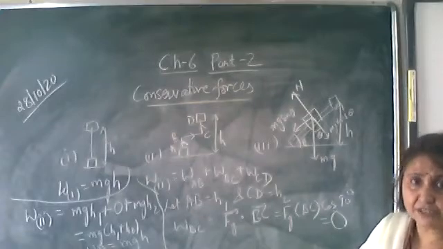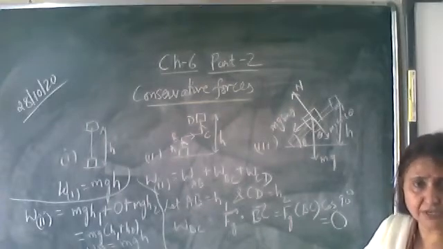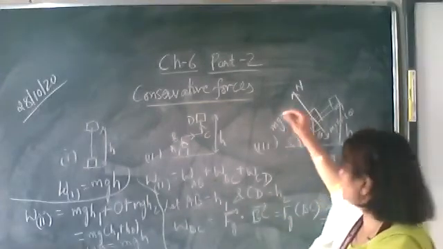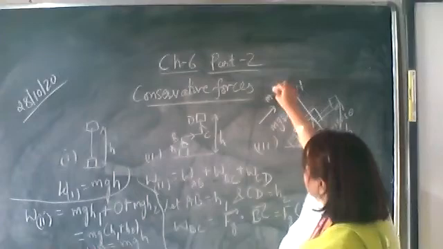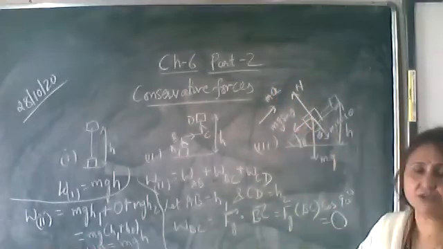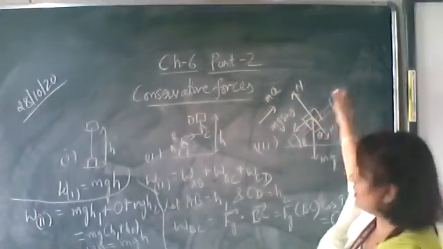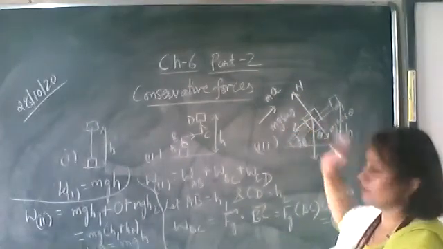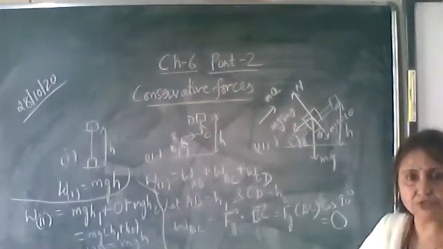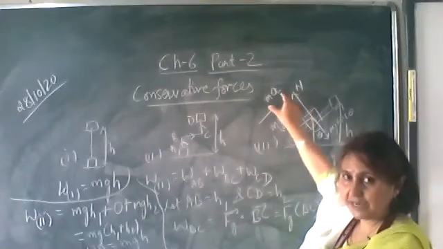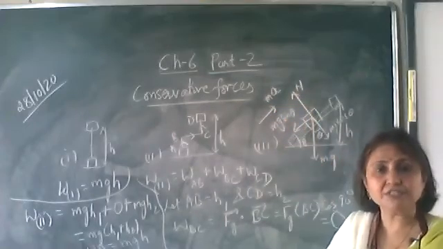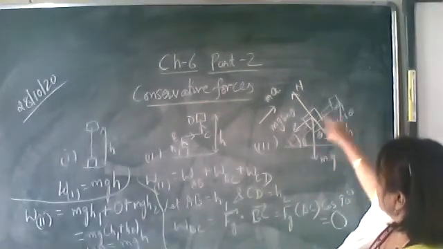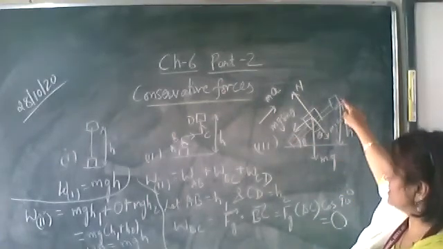Let us ignore friction over here. So the total force is equal to mg sin theta. This is the total force. M into A is equal to mg sin theta. We haven't considered any frictional force. What is the force applied? M into A, and M into A is equal to mg sin theta. Let the block be displaced from here to here, and let that distance be S.